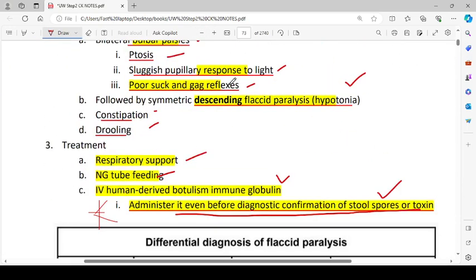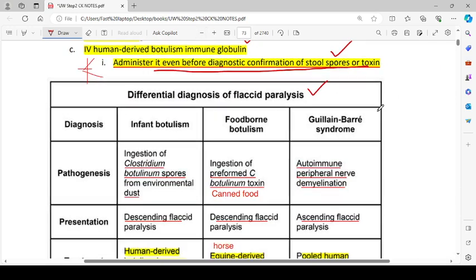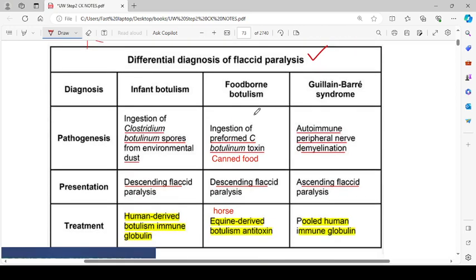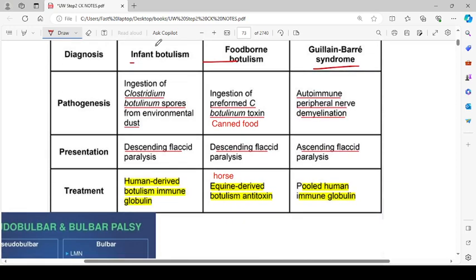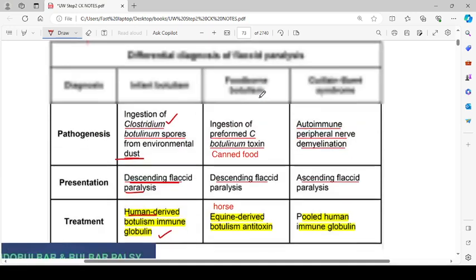Next thing is the differential diagnosis of flaccid paralysis. Flaccid paralysis can be seen in infant botulism, foodborne botulism, and Guillain-Barré syndrome. So the pathogenesis for infant botulism is ingestion of Clostridium botulinum spores from environmental dust. Presentation is descending flaccid paralysis. Treatment is human-derived botulism immunoglobulin.